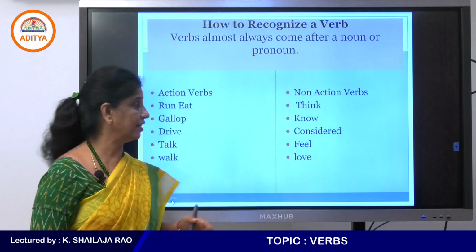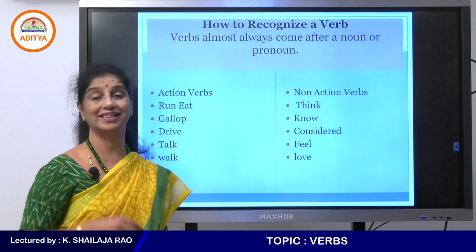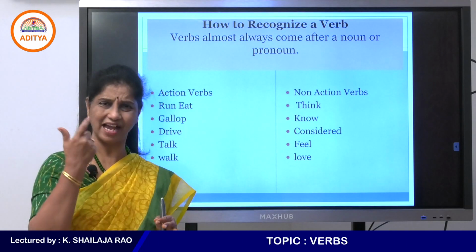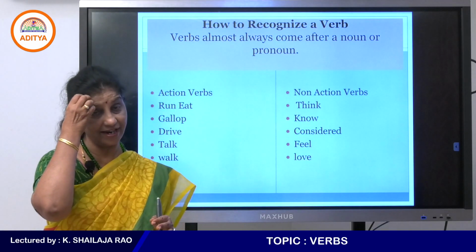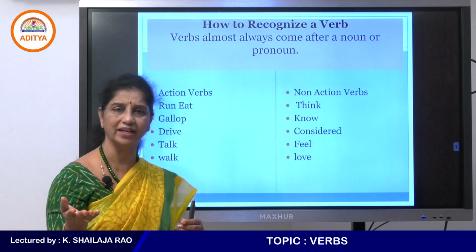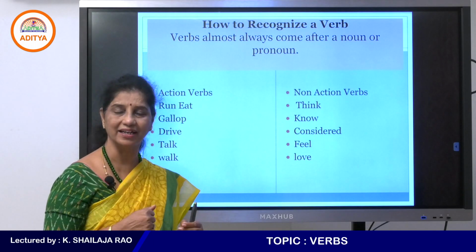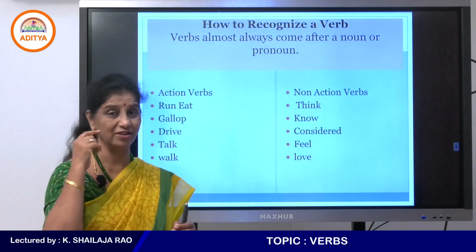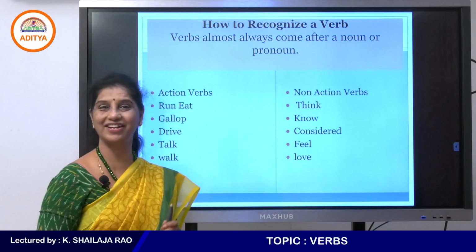But look at the next set of words there. Think. Can you see somebody think? Do you see it happening? Probably not, right? Even if somebody is quiet, you might ask him, what are you doing? And he would say, I'm thinking. So you don't know what he is doing because it is happening in his mind. You cannot see it. That is a non-action verb.